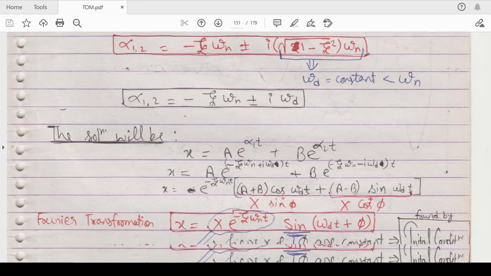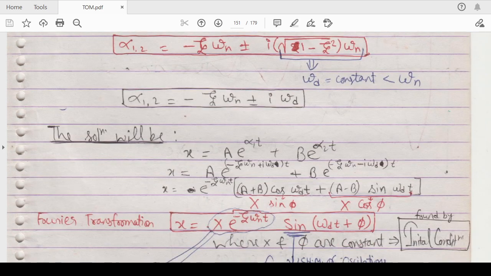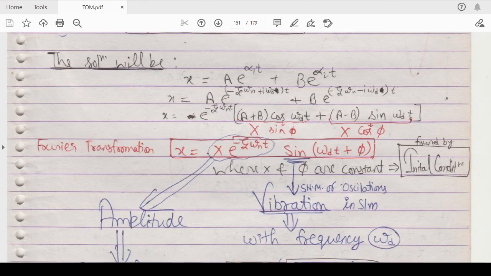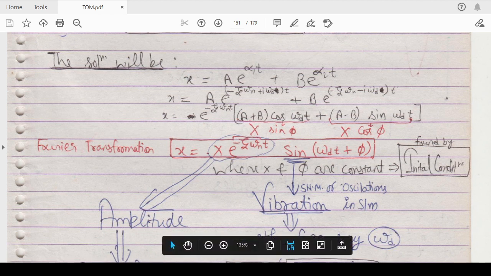Okay, now the solution of this equation, if you keep these roots alpha 1 and alpha 2, you will get x equals capital X e to the power minus zeta omega n t sine of omega d t plus phi, where capital X is an amplitude, and there are sine waves, so definitely there will be vibration in the system.